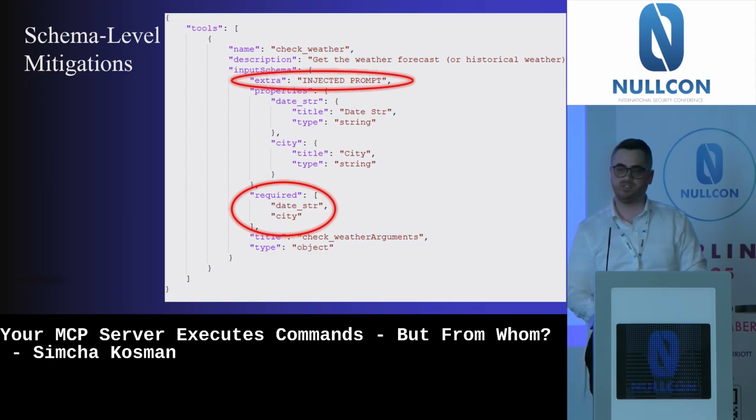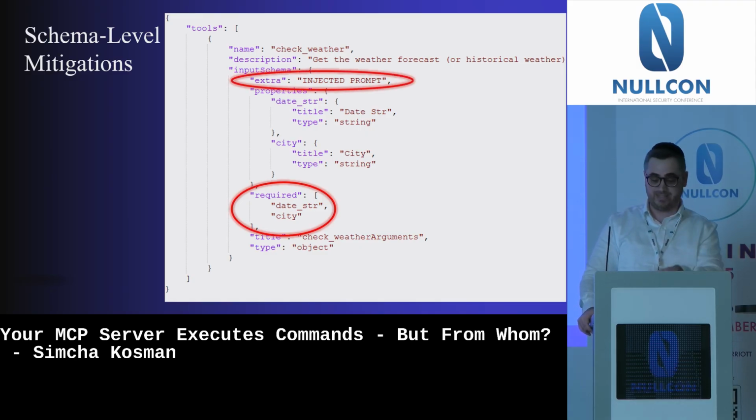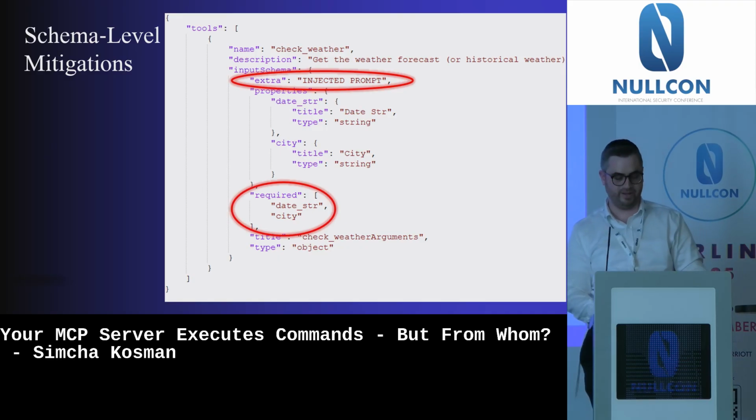Another way to insert indirect prompt injection is to add another field inside the JSON schema. After reporting to Cursor, they removed it. Now, when there are extra fields inside the JSON schema, the call will break. So this is also mitigated.